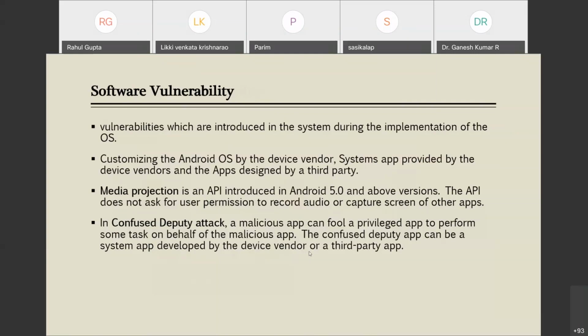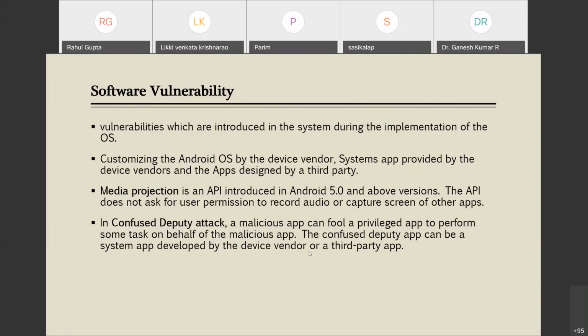Now next is media projection. It is a feature introduced by an API in all Android versions of 5.0 and above. The API doesn't ask for user permission to record audio or capture the screen of other apps. So this is threatening here. It means with this API you could record and capture the screen of other apps. So your important financial apps, WhatsApp, and all such social media apps are under threat due to this vulnerability.